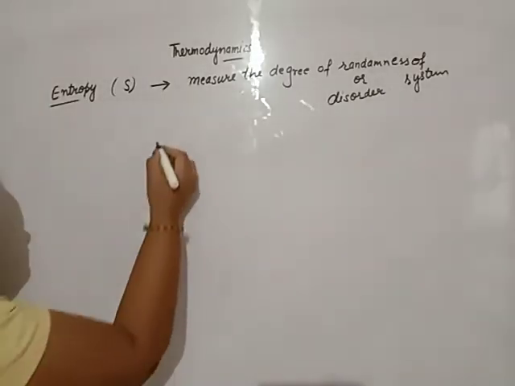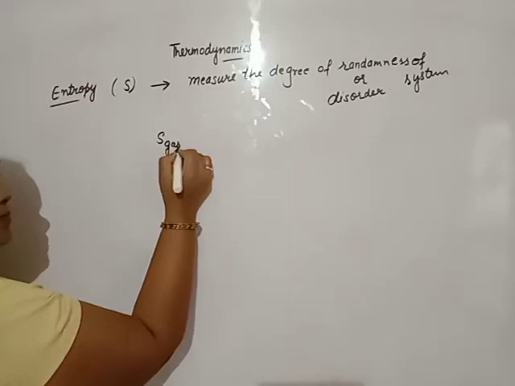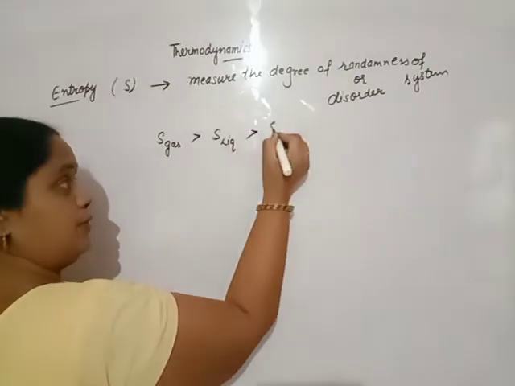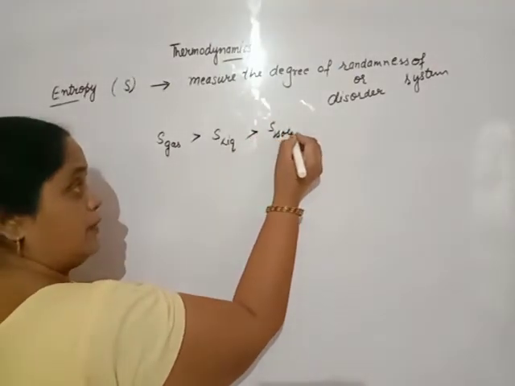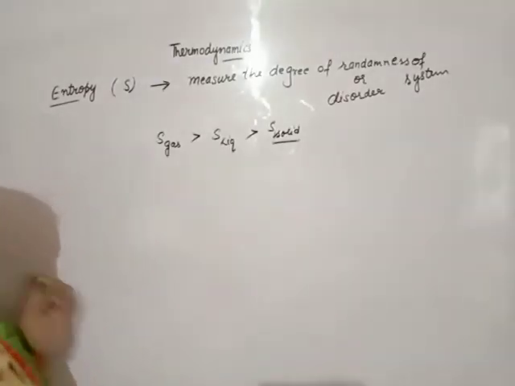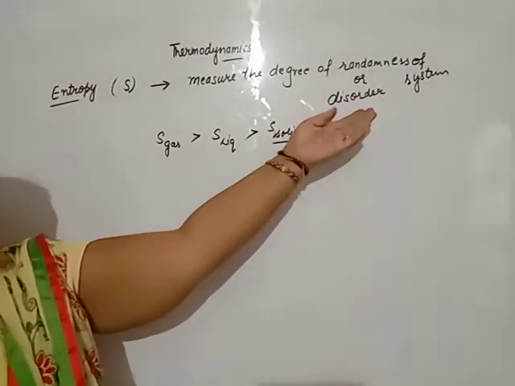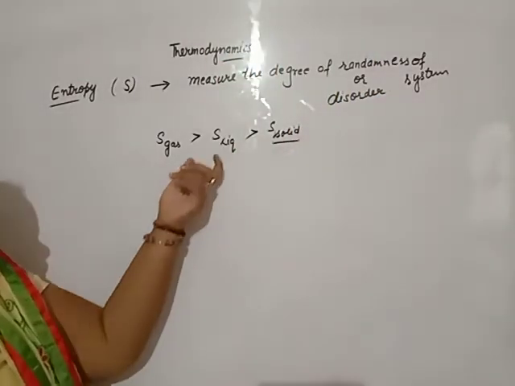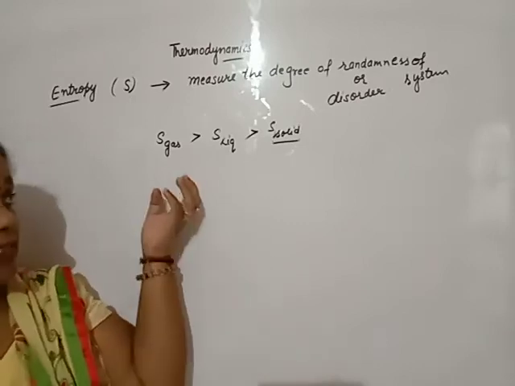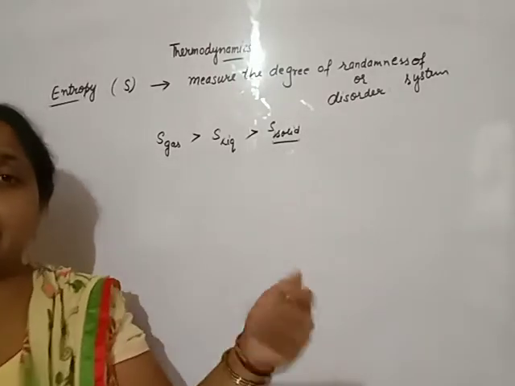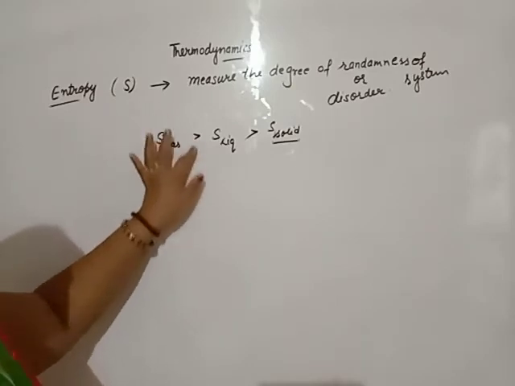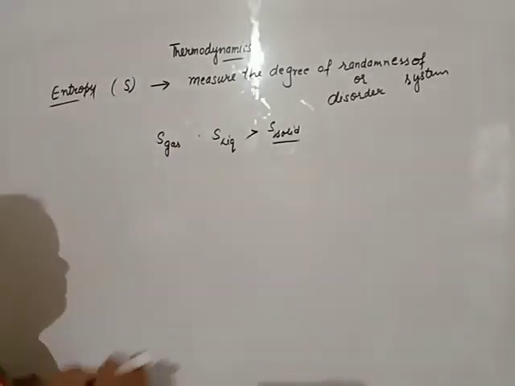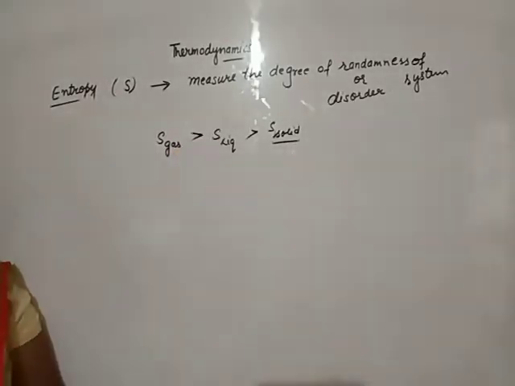You all will say the entropy of gas is maximum as compared to liquid and solid, because the particles of solids are regularly arranged. Regular arrangement means disturbance, disorder or randomness is 0, so entropy is low. In the case of water, it slightly increases, but gas molecules are far apart and move in any direction, at any speed. That means maximum randomness, and maximum randomness means maximum entropy.